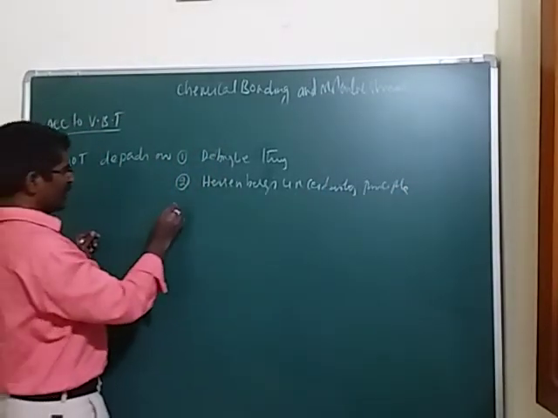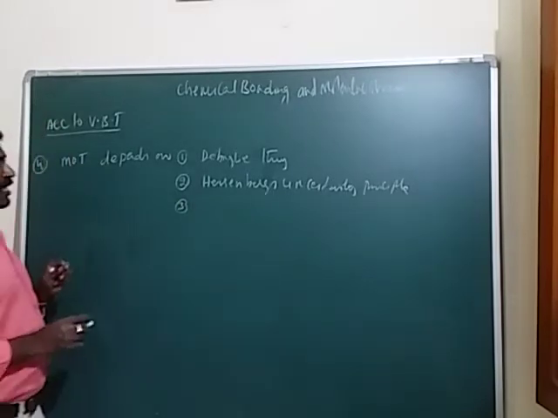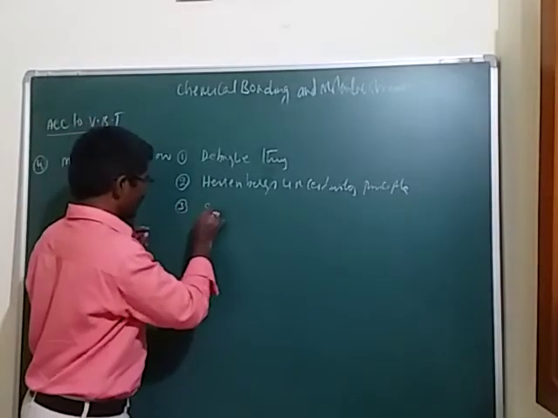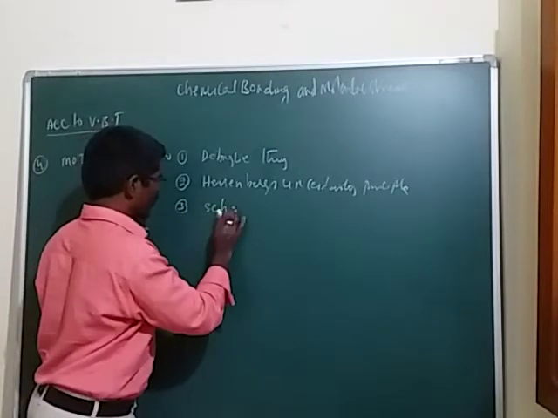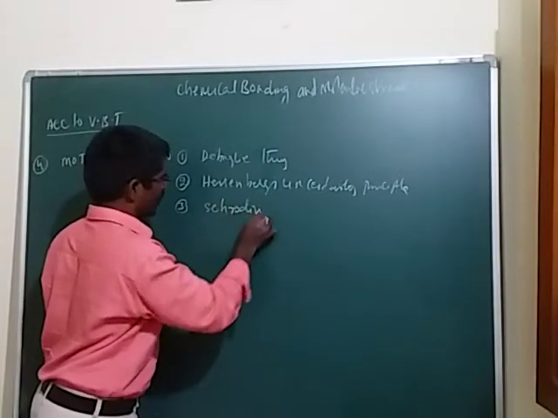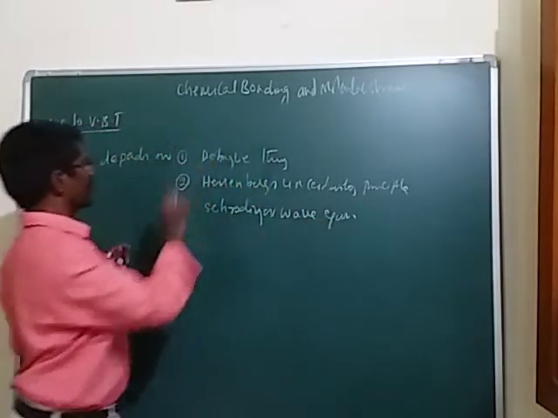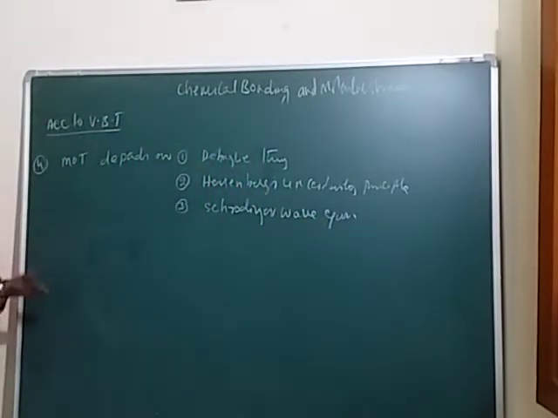And the third one is Schrodinger's wave equation, students. This is the fourth statement about the molecular orbital theory concept.